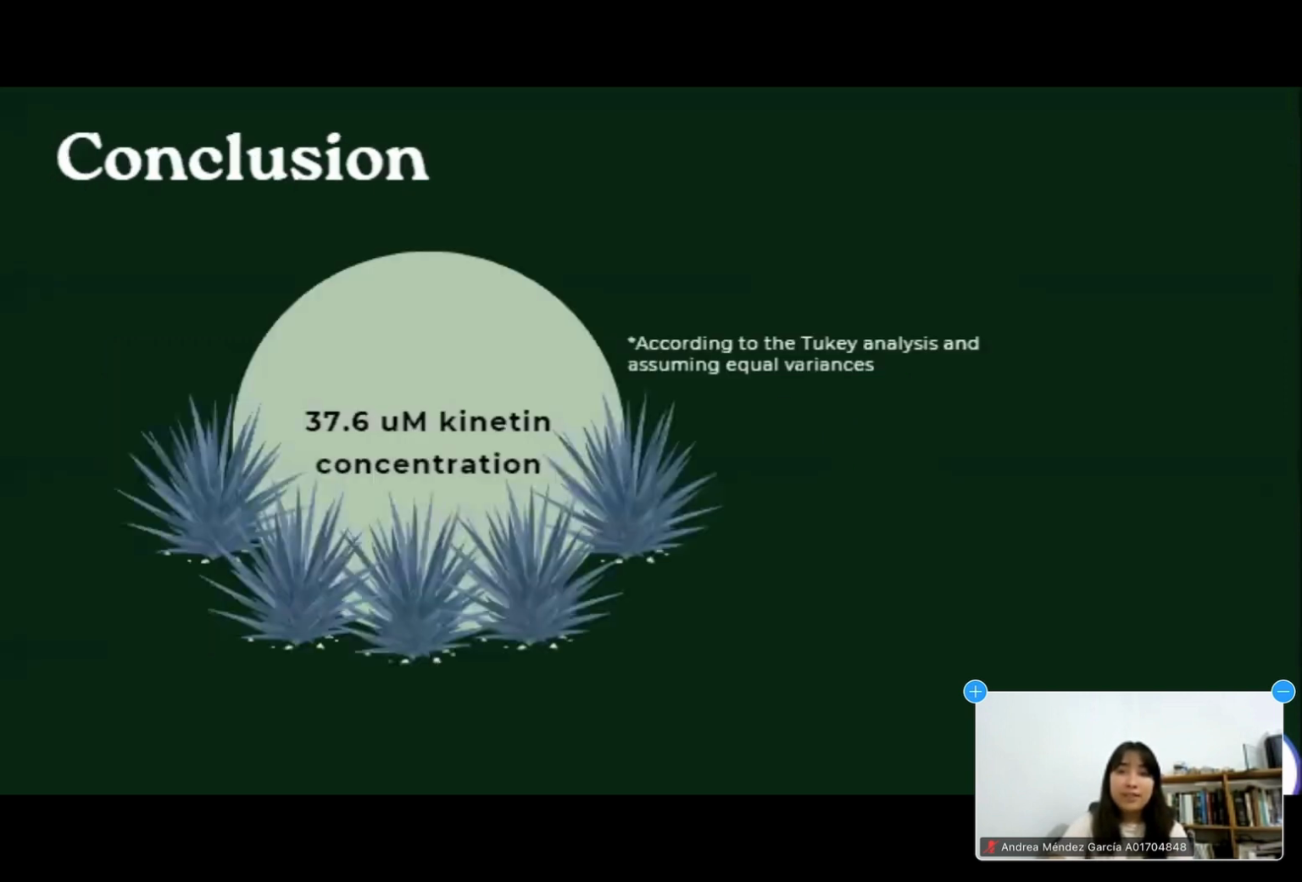Finally, if the variances had turned out to be equal, we could firmly conclude that the 37.6 micromolar concentration of kinetin maximizes the number of shoots per explant in agave tequilana. However, since variances were not equal, this result might not be completely feasible, and another test has to be performed to validate the aforementioned conclusion. Nonetheless, we can still rely on the Tukey analysis and factorial plot, which showed that the 37.6 micromolar concentration was the one that developed the most shoots per agave tequilana explant and is the one that should be used.